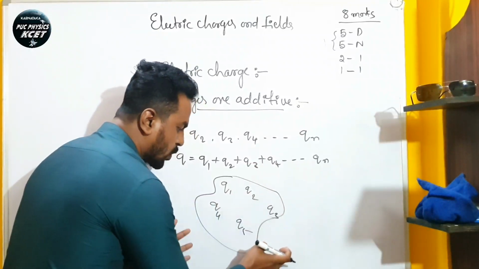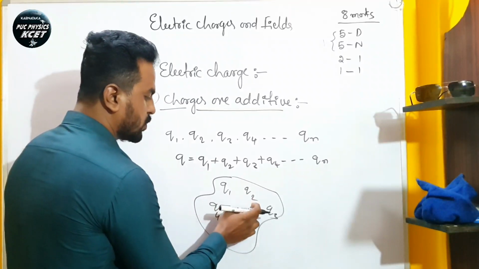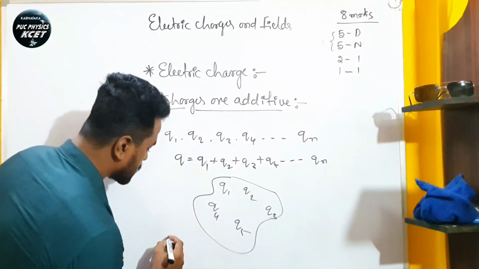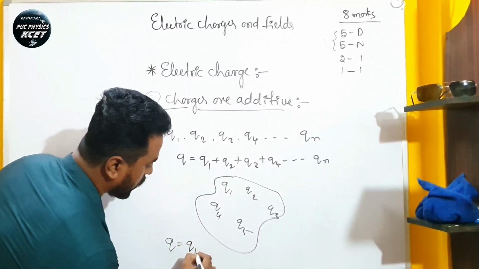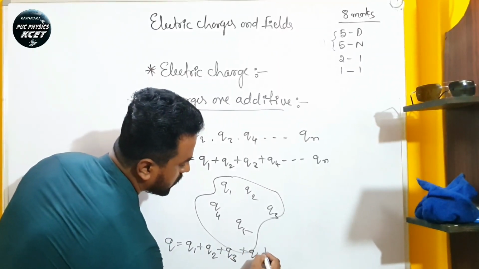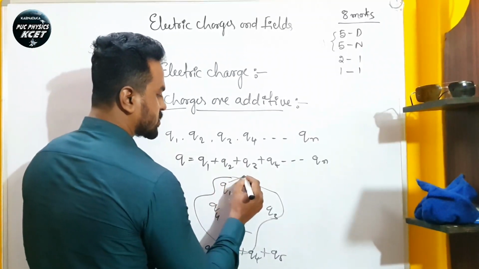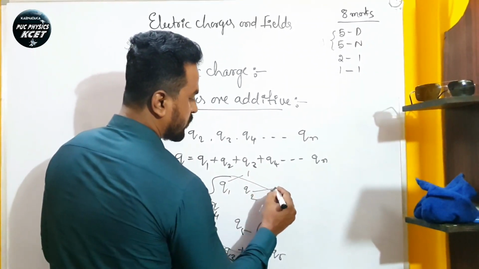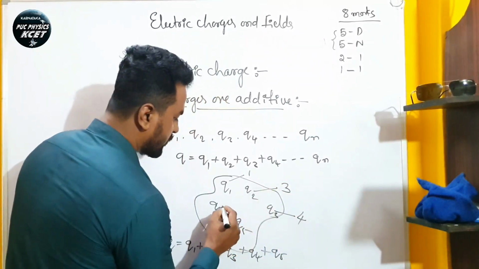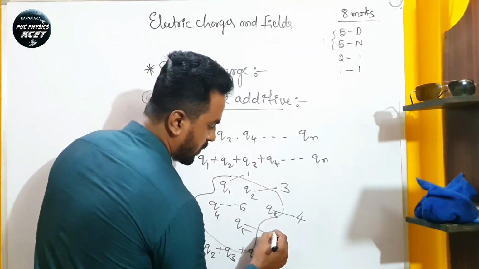So to calculate the total amount of charge in the system, we have to add these charges Q1, Q2, Q3, Q4, Q5. So how can we add this? Let us take Q equals Q1 plus Q2 plus Q3 plus Q4 plus Q5. Suppose you can give values for these charges also. For charge number 1 you can give 1. For charge number 2 you can give 3. For this charge you can give 4. For this charge you can give minus 6. And for this charge you can give plus 7.